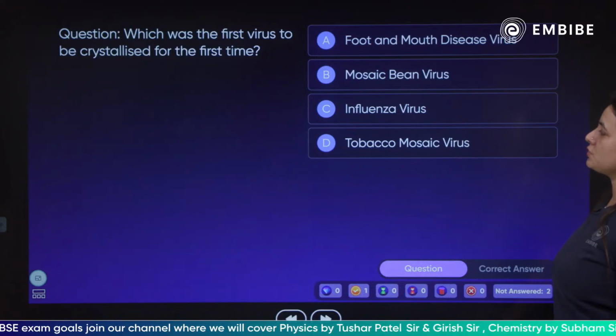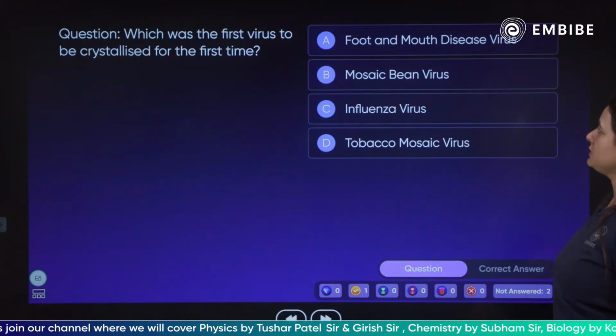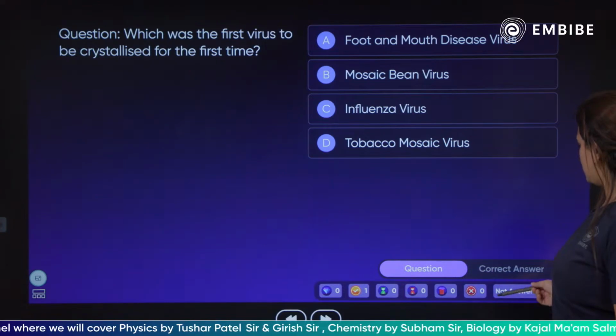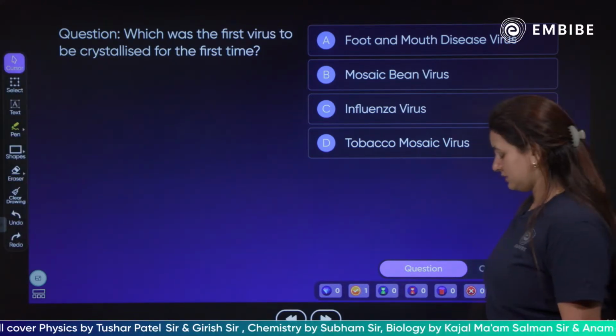Which was the first virus to be crystallized for the very first time? Come on. So easy, children, absolutely easy.